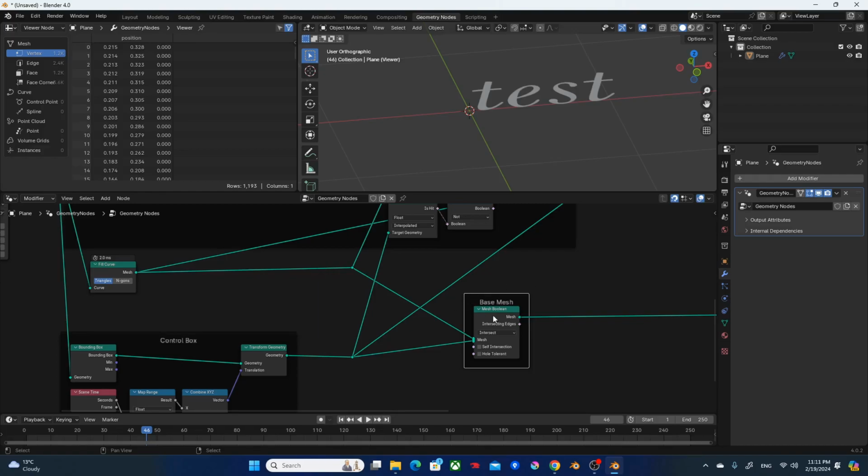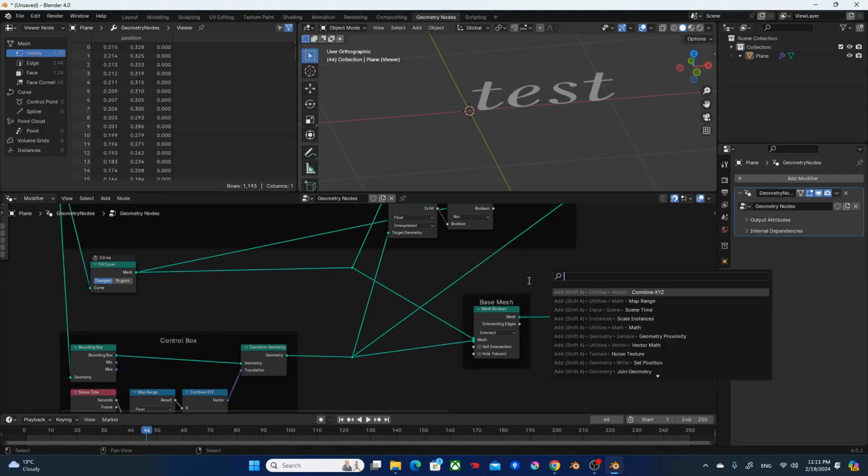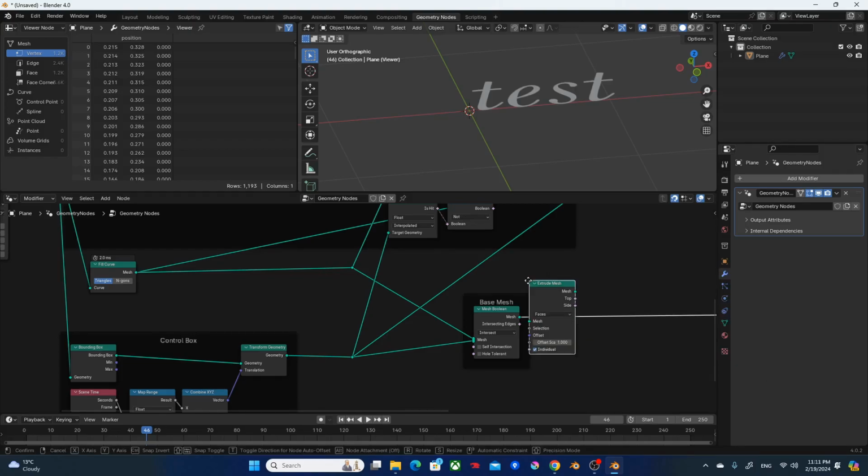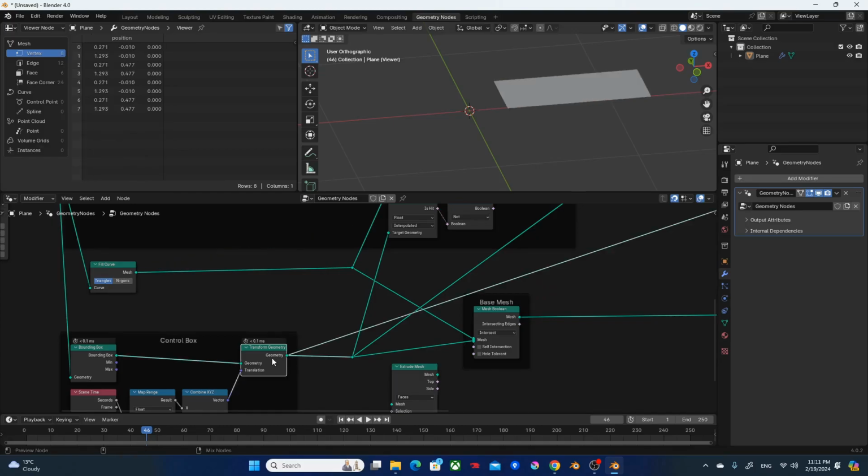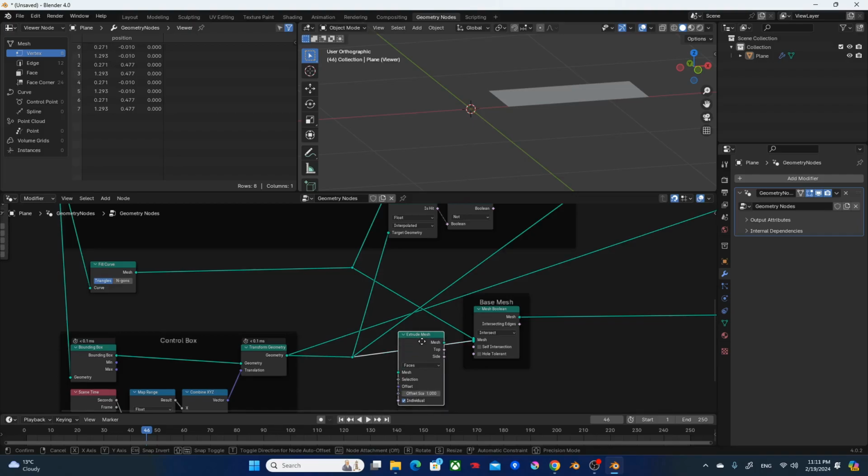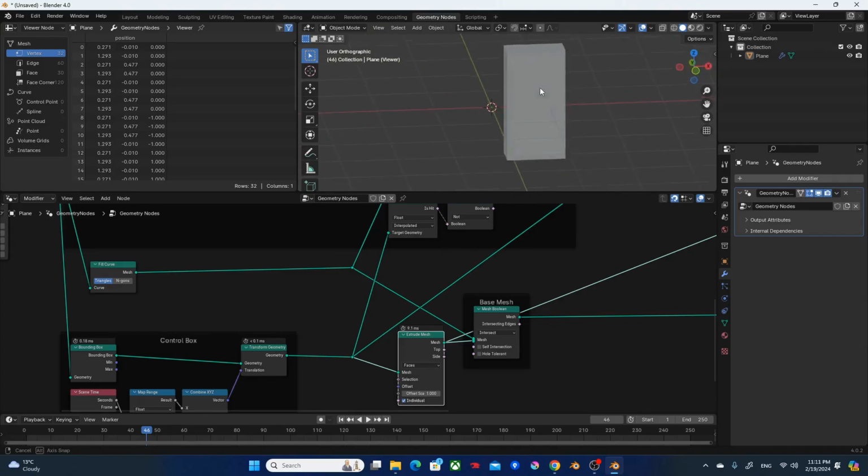So what I can do is instead of booleaning two flat plane meshes, I'm gonna extrude this control box, right? So right now it's a flat plane. I'm just gonna extrude it before I put it into mesh boolean. So it's gonna be a huge pillar like this. Okay.